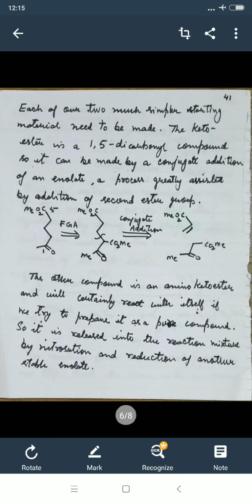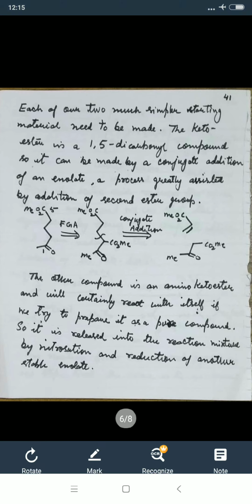Each of our two much simpler starting materials needs to be made. The keto ester is a 1,5-dicarbonyl compound, so it can be made by the conjugate addition of an enolate, a process greatly assisted by the addition of the second ester group.